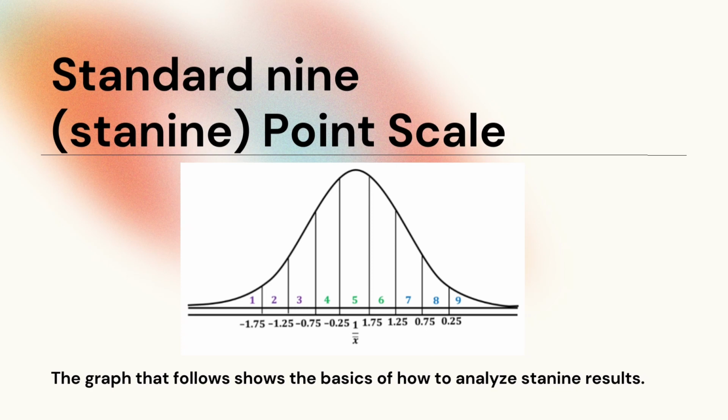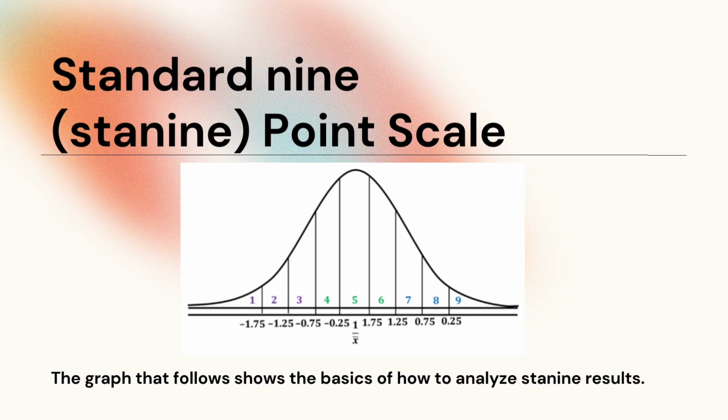As you can see, this is a 9-point grading scale with 1 being the lowest and 9 being the highest. This is said to be easier to understand than other standard score models, and it can be interpreted as follows. The STAN 9s 1, 2, and 3 are below average.